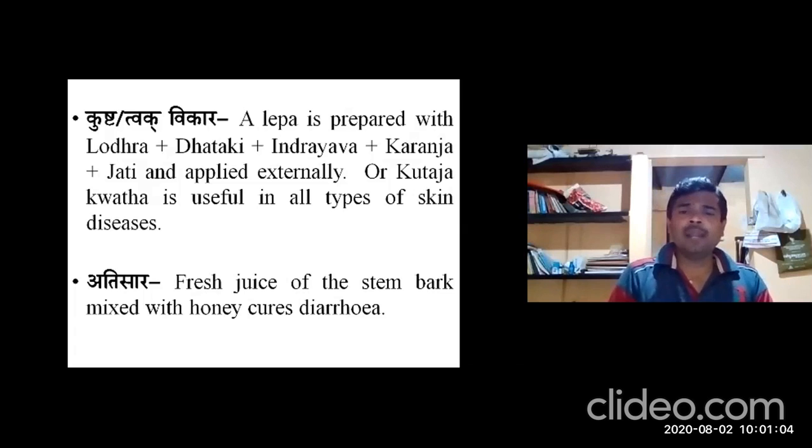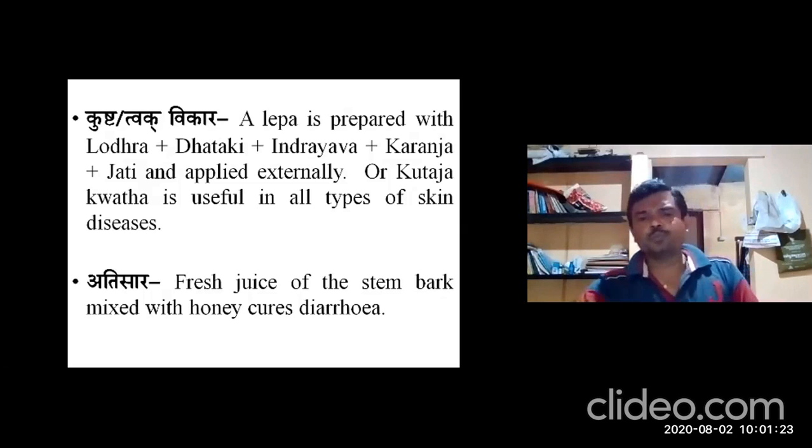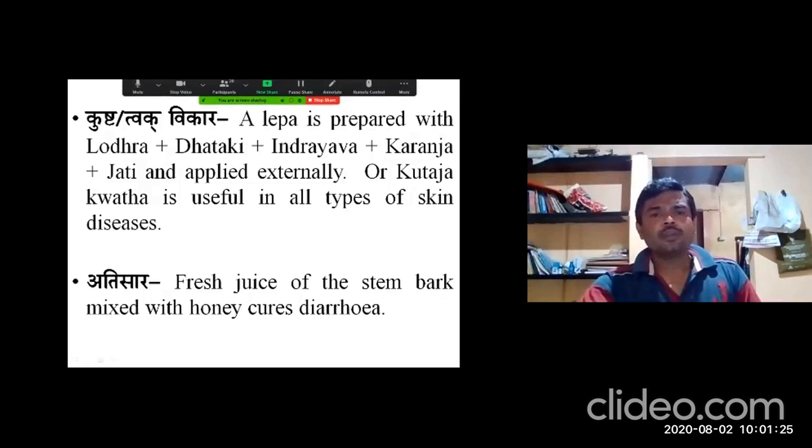Lepa is applied externally. In case of Atisara conditions, the fresh juice of the stem bark is mixed with honey, will cure the diarrhea. You can collect the fresh stem bark, prepare the Kwata, that is administered internally along with the Madhu. Okay. Next.